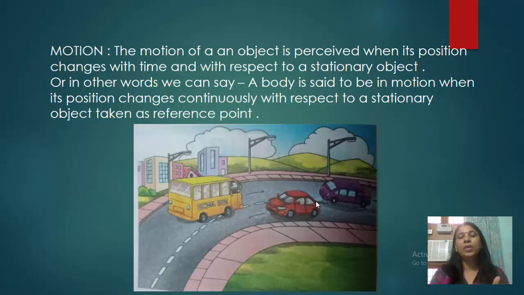And as soon as they change their position, you will see that the bus is in front of the first electric pole. After some time it will be in front of the second electric pole, and after some time in front of the third electric pole. This means that the bus is moving. This shows motion. So what is motion? A body is said to be in motion when its position changes continuously with respect to a stationary object taken as reference point.